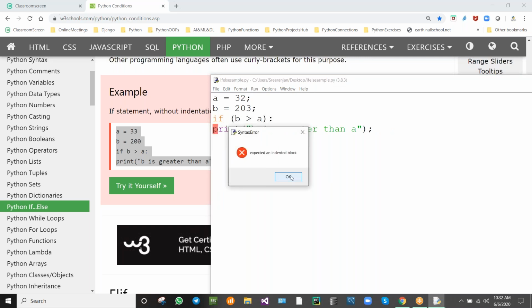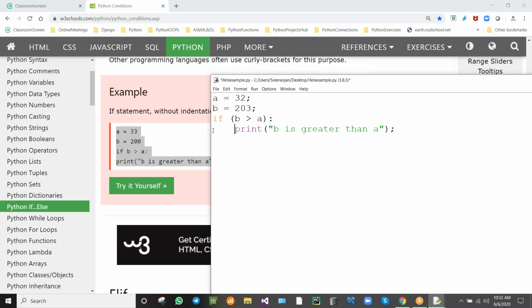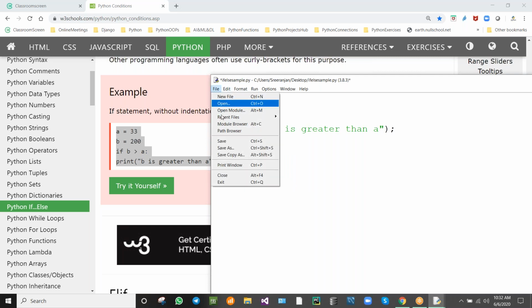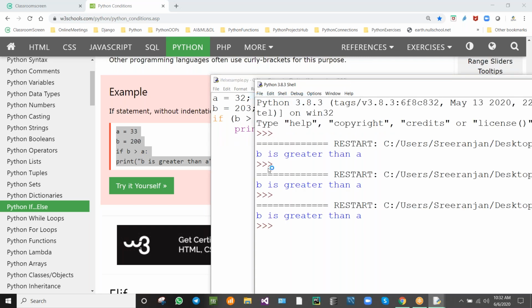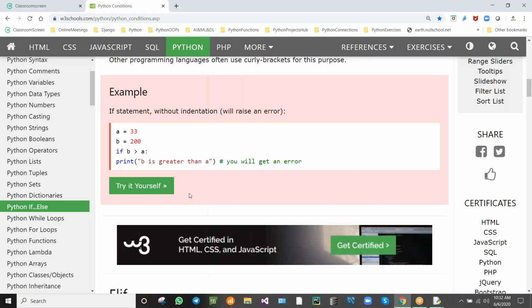What happened? Expected an indented block. It will show where the indentation is needed, okay? So we need to put the indentation. Just one tab or 4 space bars, and again we can run the module. We'll be getting the output like this. Okay, is it clear, isn't it?